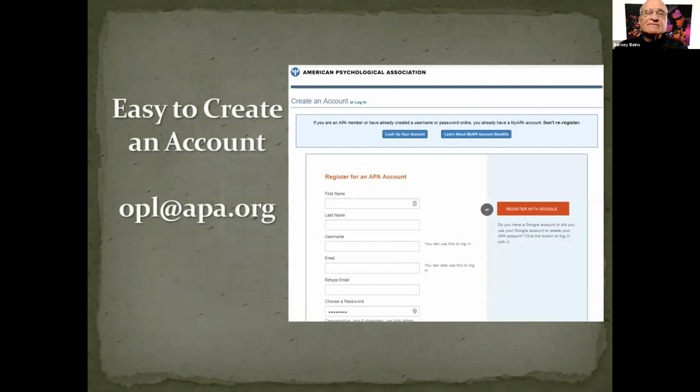If you don't have an account already, it's easy to create one. You do not have to be a member of APA. As I mentioned before, it's free and open to the public. And you go to opal.apa.org, and that's the URL that you will make use of.